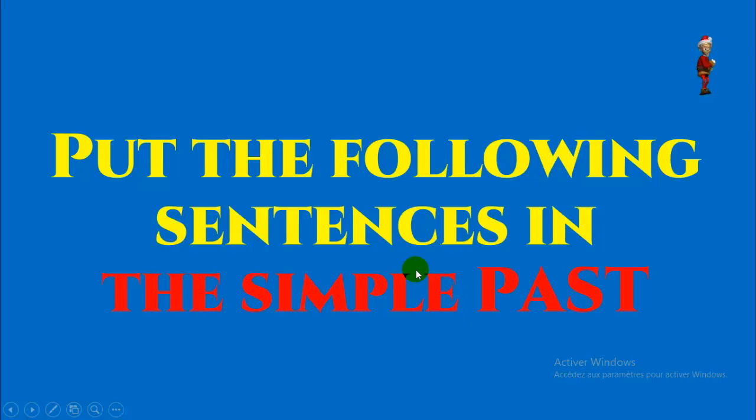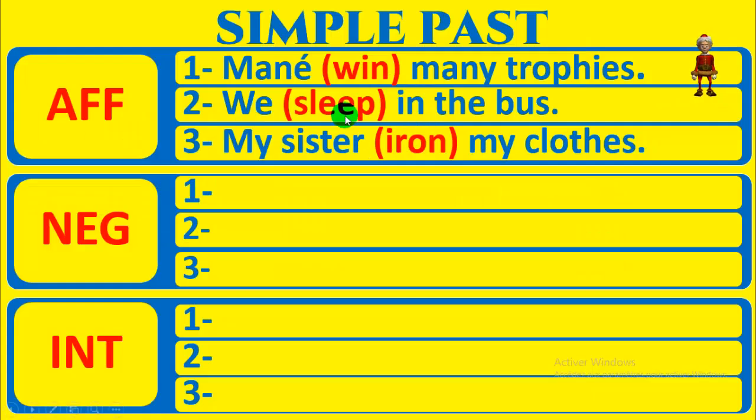Put the following sentence in the simple past. Mettez les phrases suivantes au simple past, affirmative form, negative form, interrogative form, et envoyez-moi la réponse par WhatsApp. Mon numéro est sur la vidéo, en début de vidéo. So Mane win many trophies. We sleep in the bus. My sister iron my clothes. Affirmative form, negative, interrogative form.